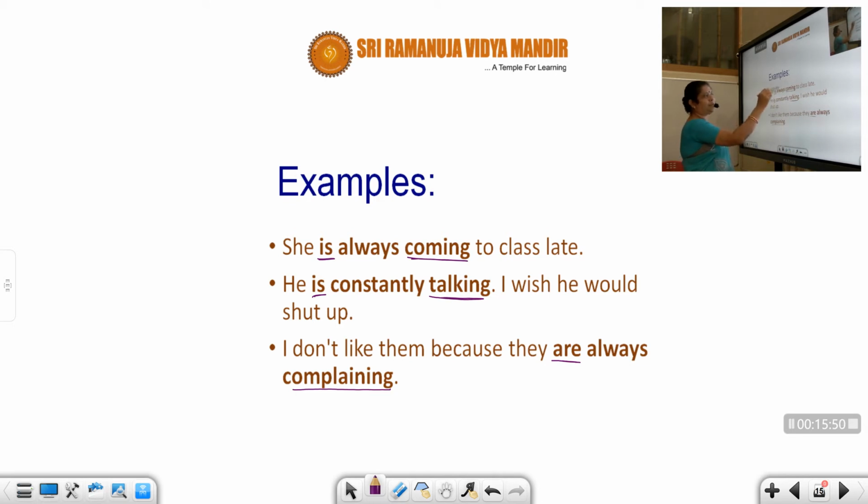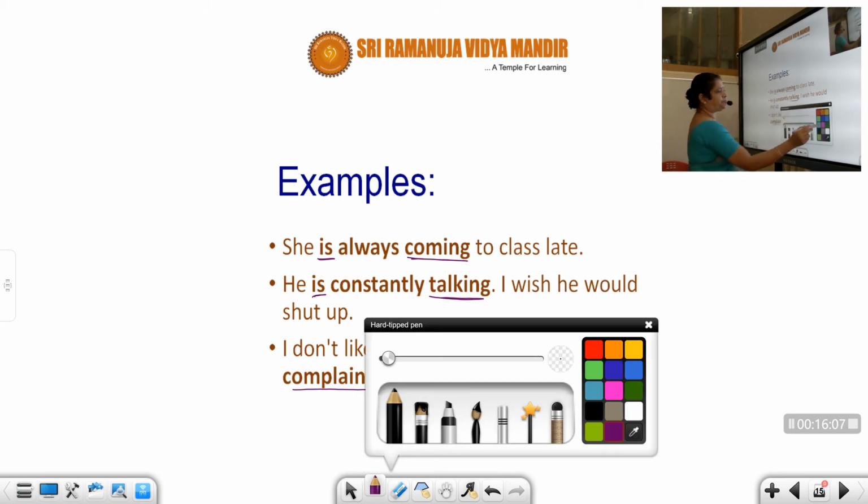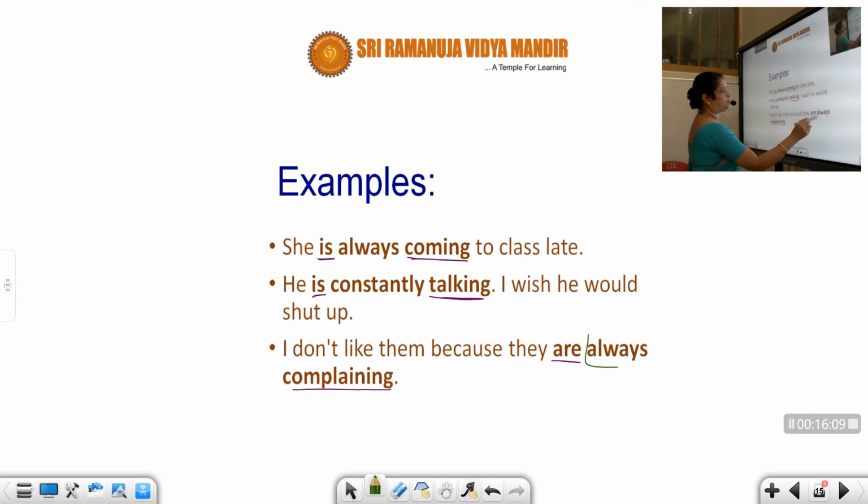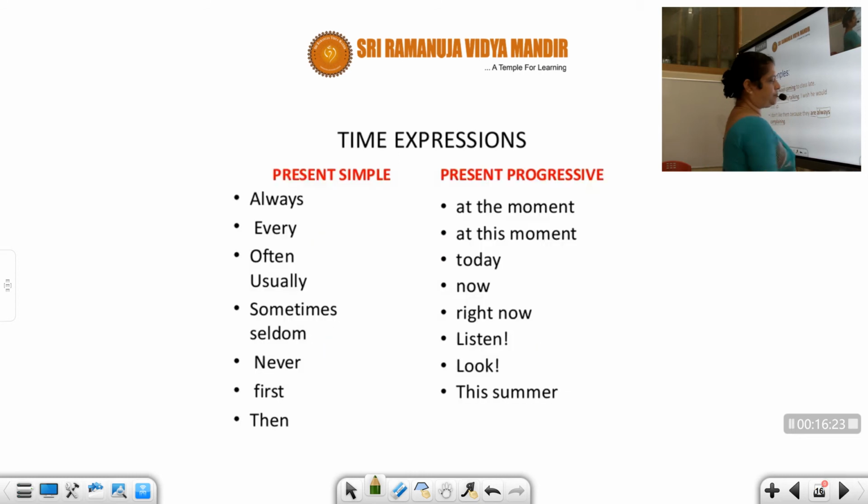So whenever you are using always, constantly, continuously, okay, I don't like them because they are continuously complaining. So when you are using a continuous tense, then don't forget to use these words between them. You have to separate the ing form and the auxiliary verb. Between that you have to write. Then you can use present continuous.